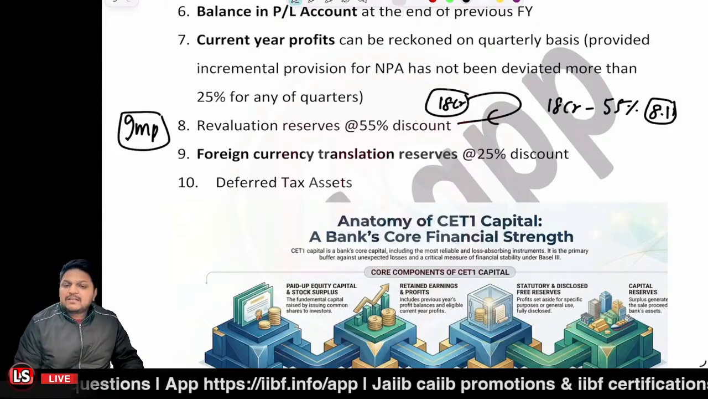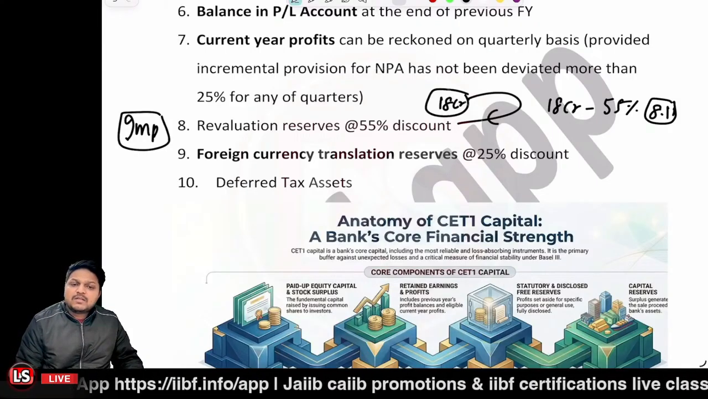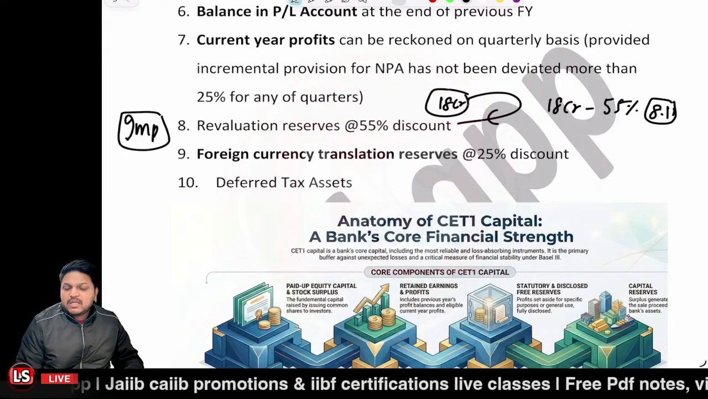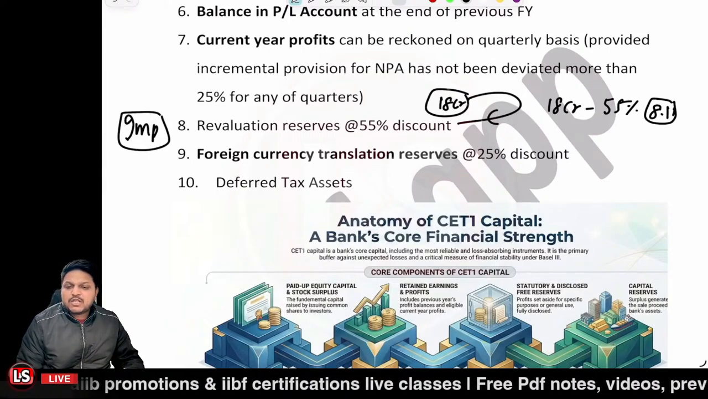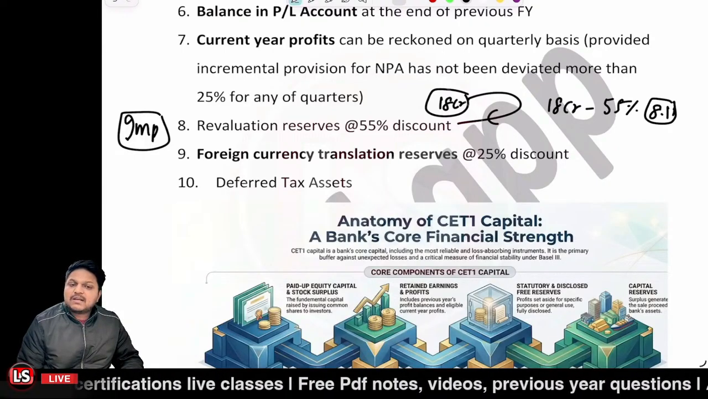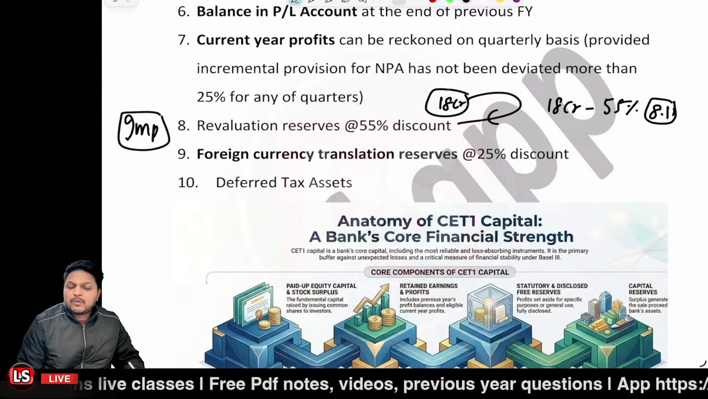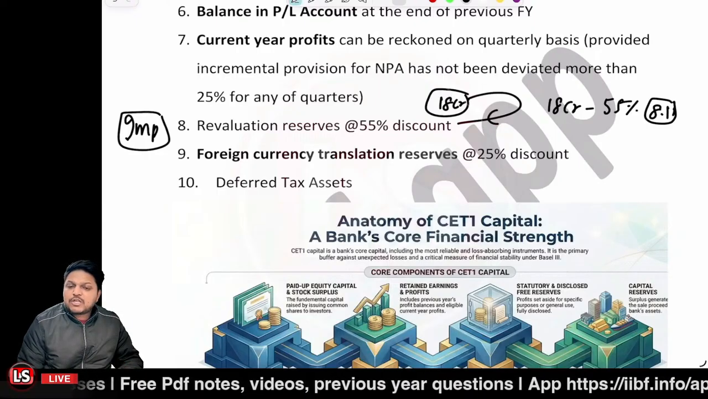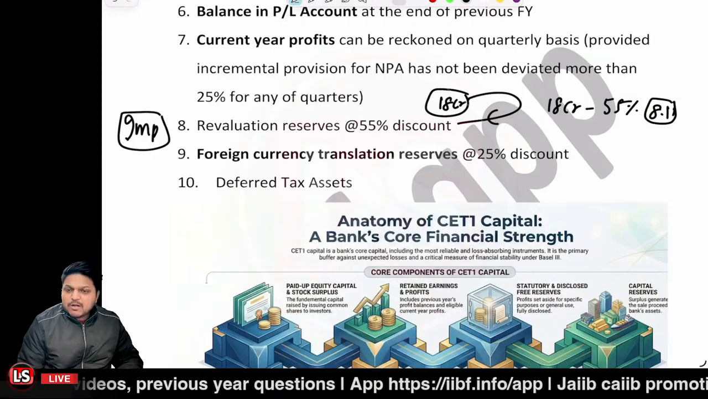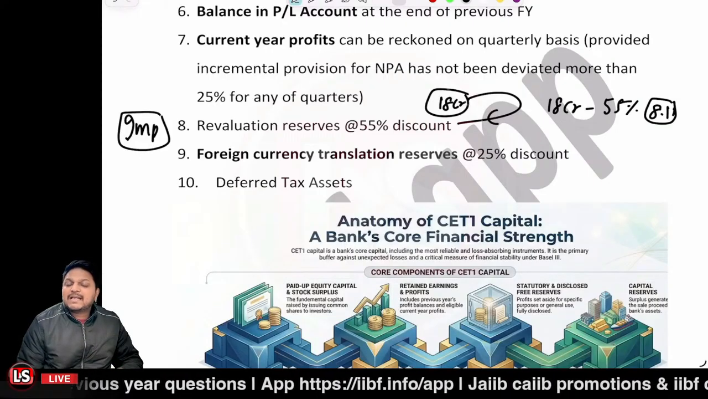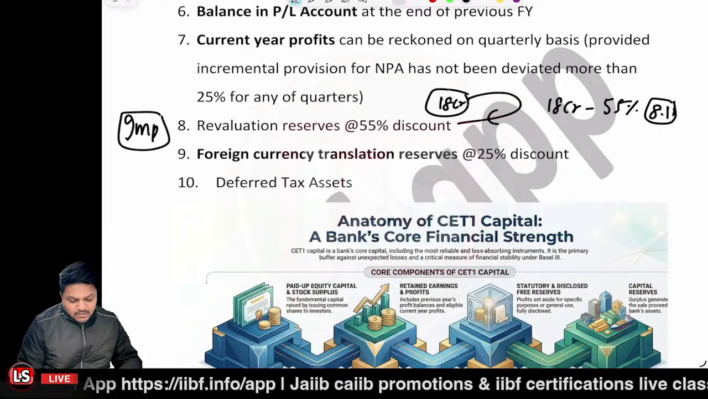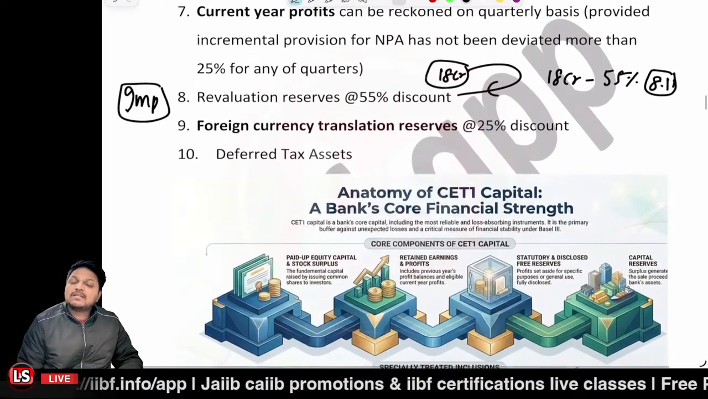And other than that, the ninth component is what? Let's say you are having foreign currency in your books. Whenever we prepare the balance sheet, we translate the foreign currency amounts to Indian currency. Let's say there was an appreciation when you translated. That particular appreciated amount goes to the foreign currency translation reserves. That amount can also be considered as a CET1 component, but at a 25% discount.